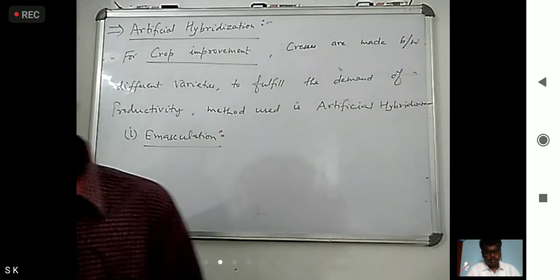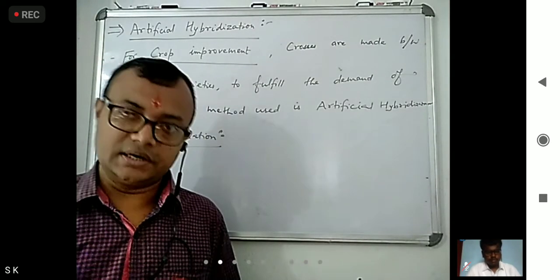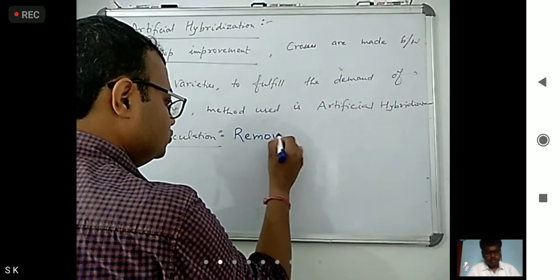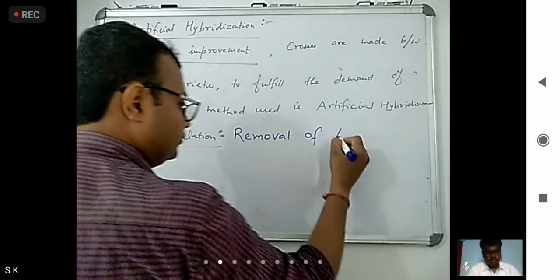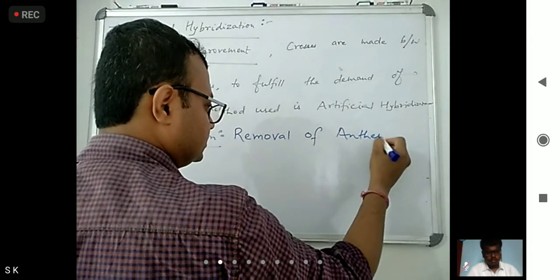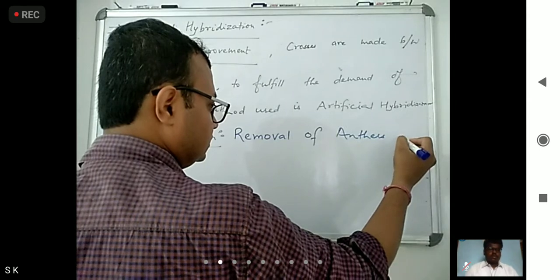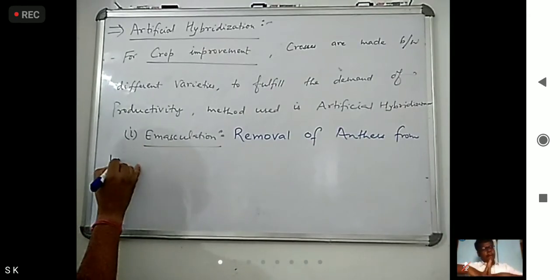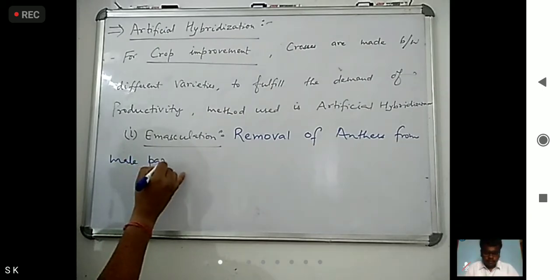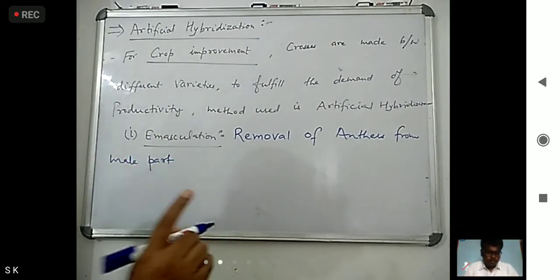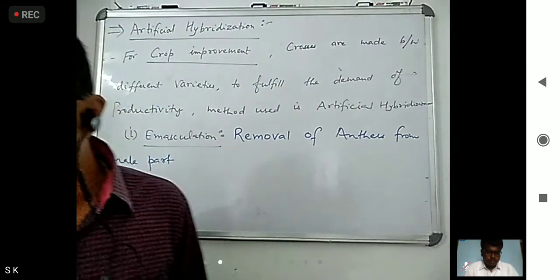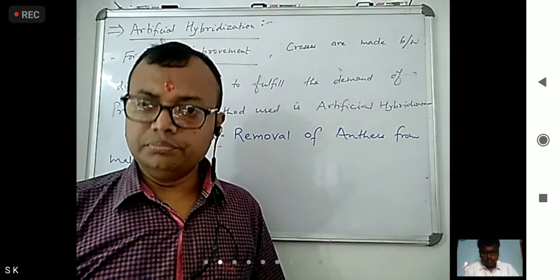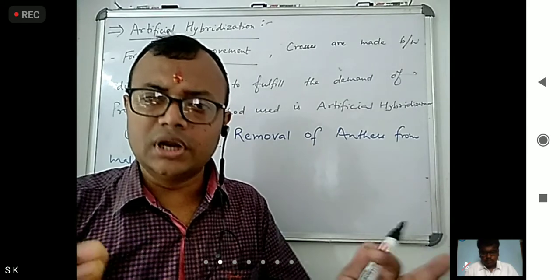Emasculation means removal of anthers from the male part, or we can say from the floral bud.